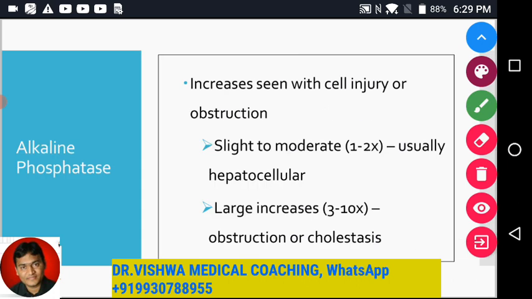Few more points about alkaline phosphatase. Increases seen with cell injury or an obstruction. Can you see that? Cell injury में भी बढ़ेगा, viral hepatitis में that we talked about, and obstruction.